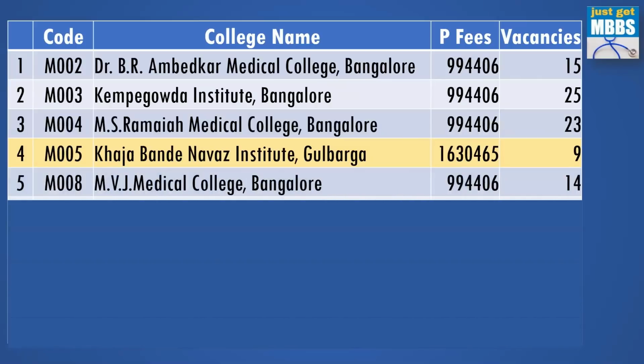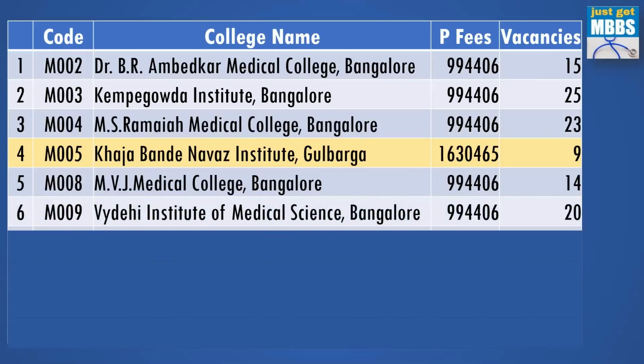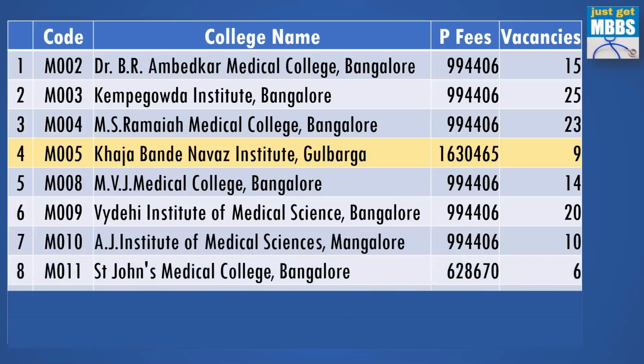MVJ Medical College, Bangalore, 14 seats are vacant. Vaidehi Institute of Medical Sciences, Bangalore, 20 seats are vacant. AJ Institute of Medical Sciences, Bangalore, 10 seats are vacant. St. John's Medical College, Bangalore, 6 seats are vacant. This is the private open category I'm talking about. There will be certain seats available for the Roman Catholic Christians. I'm not talking about that. This is only the All India open seats I'm talking about. There are 6 seats vacant.